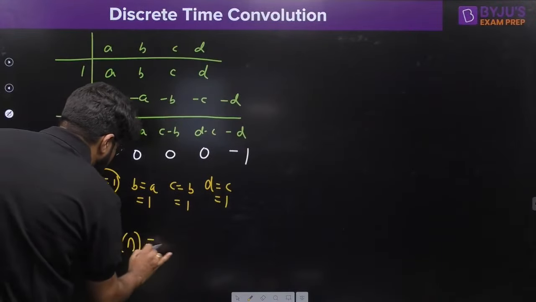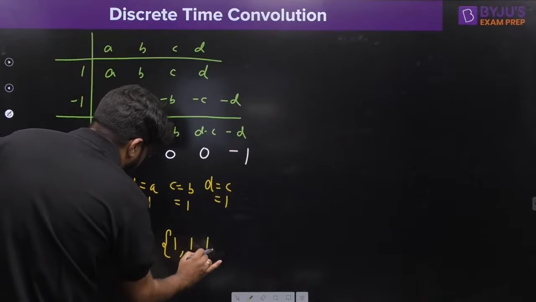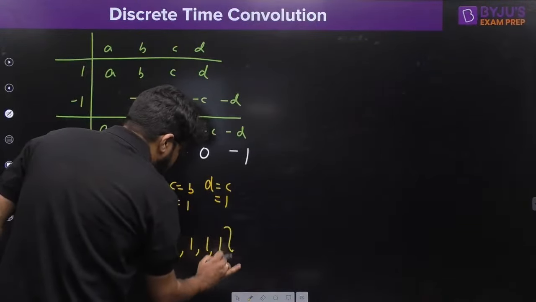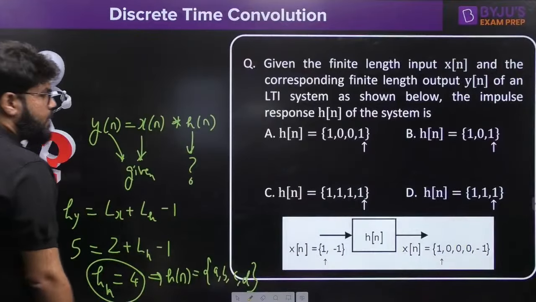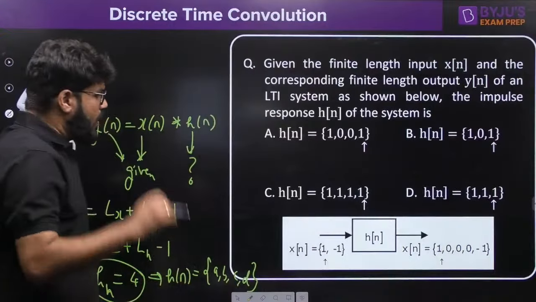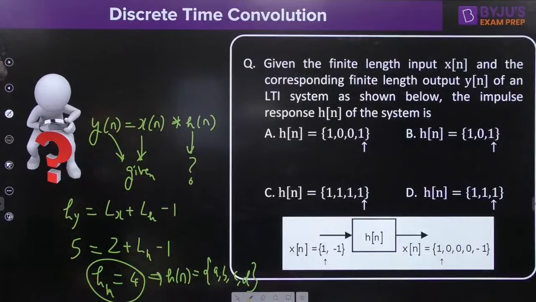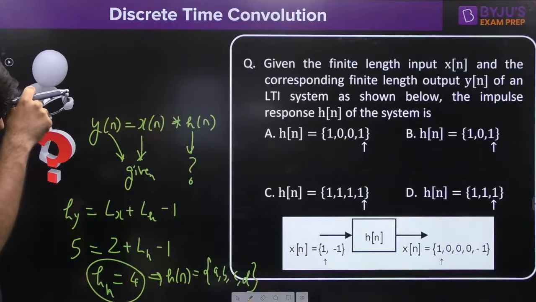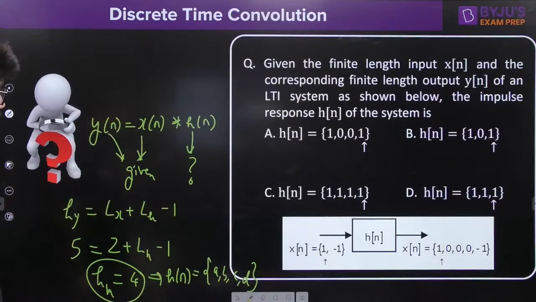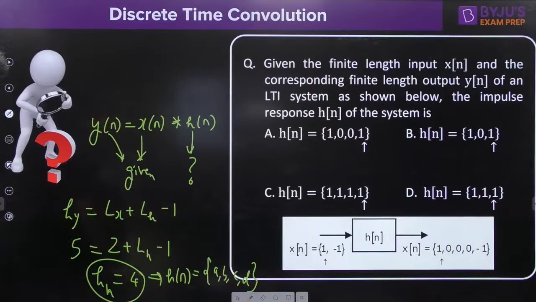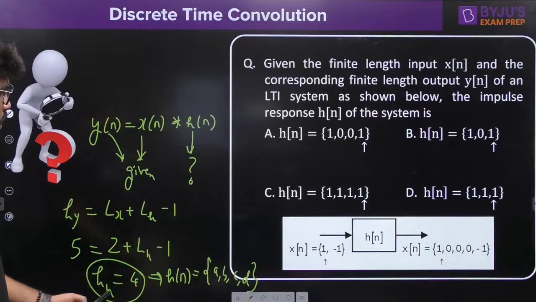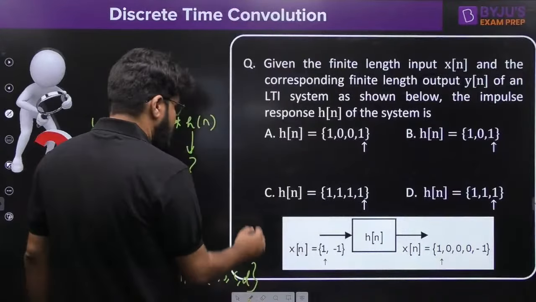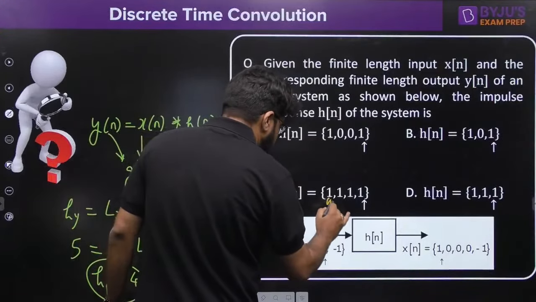So what is the hn? A, B, C, D are all equal to 1, 1, 1, 1. Now, what is the option? There is some displacement, I think something is wrong with the option. The arrow cannot go at the end. The arrow will be at the first sample only. 1, 1, 1, 1. Option number C with the arrow here. The correct answer has to be option number C.